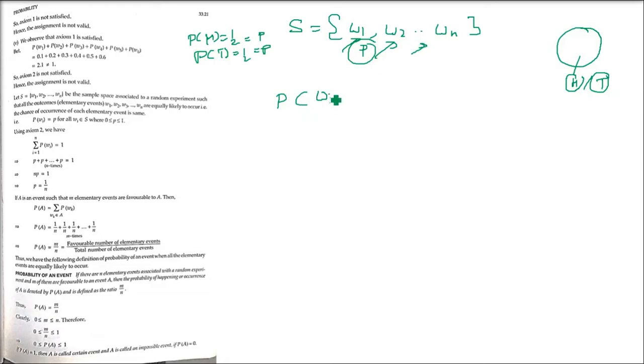So you take any one of these, P(Wi), where i is from 1 to n. So when we say P(W3), it is P. P(W4), it is P. P(W10), it is P. Okay. So now this P which we assigned has to be between 0 and 1. This is the rule of probability. So now every probability is P because they are equally likely.